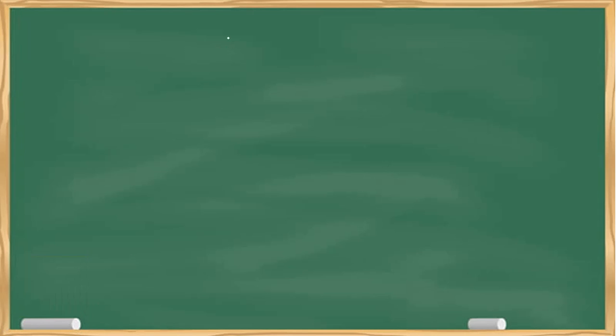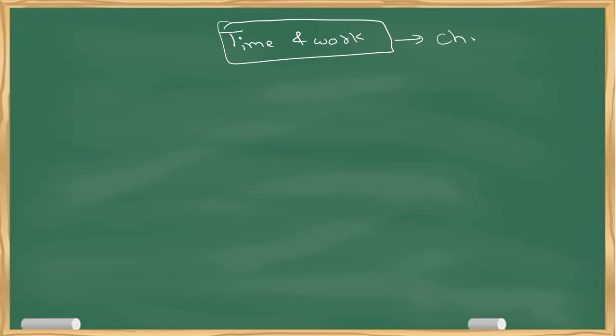Okay. So we have two entities here, time and work. This is one of the subtopics, which you can see from my previous video, termed chain rule. One of the applications of chain rule is time and work, and there are a few other applications, but the top application of chain rule is time and work. It is a very important topic, and not only for any entrance exam. It can be used for placements or government exams as well. Okay, so my suggestion is please focus on the video.